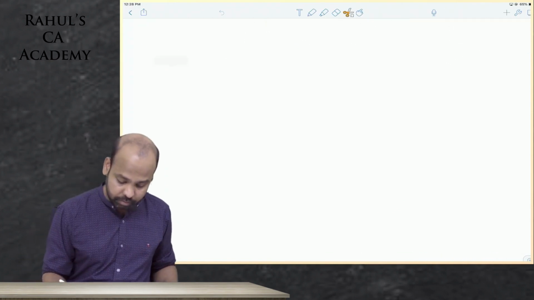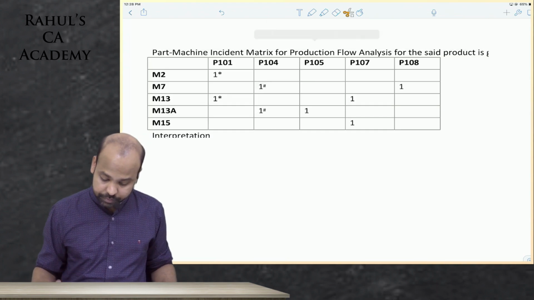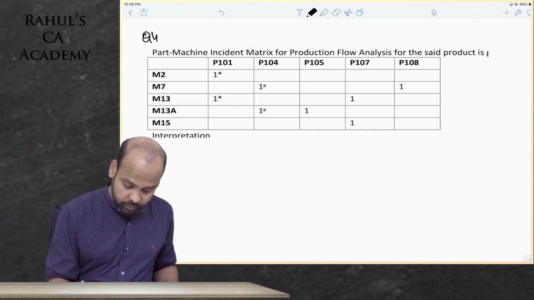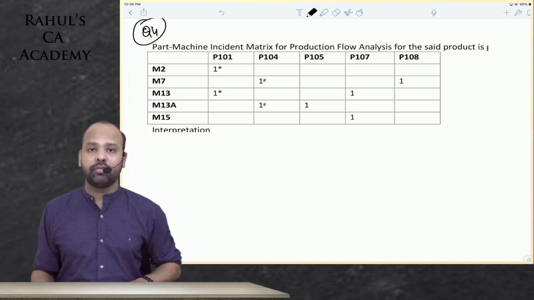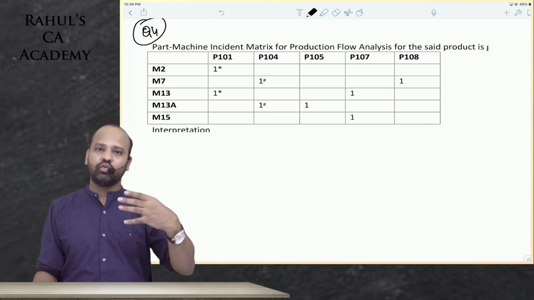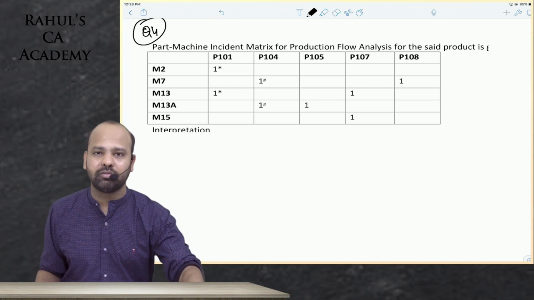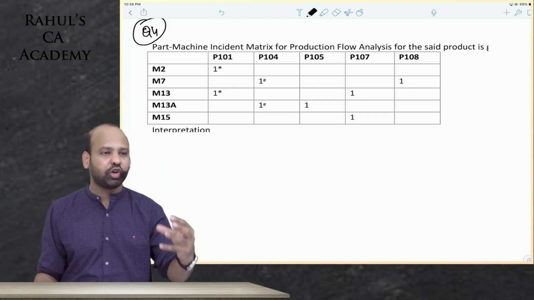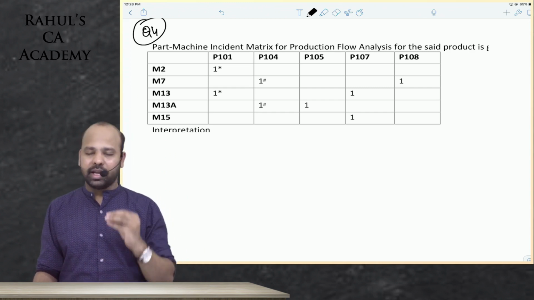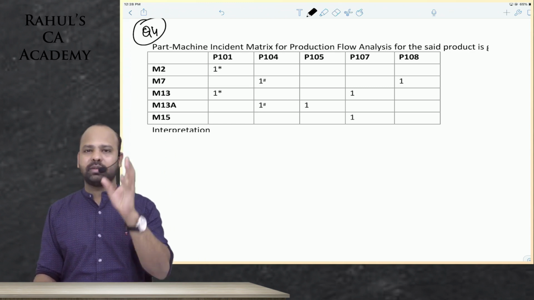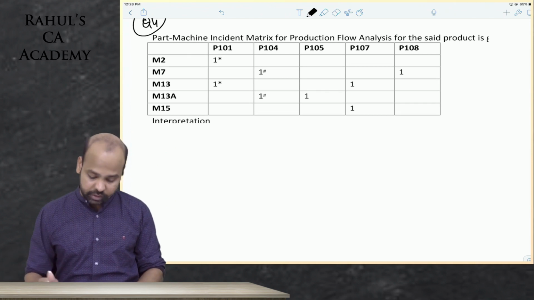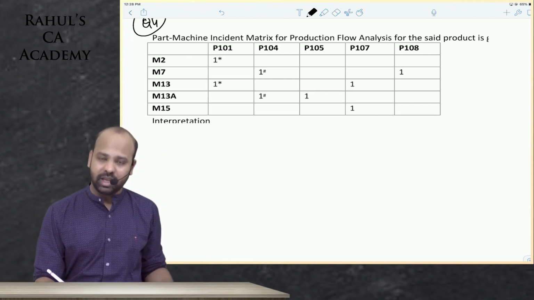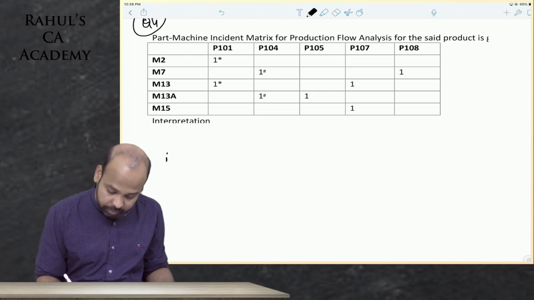This is question number 4. I am repeating again: on the face of it, a couple of you might be able to identify which part should form part of which working cell, and which machine should form part of which working cell. We are just doing a systematic way of arriving at that solution, nothing else. So what we are supposed to do is copy the same information in the form of a matrix.